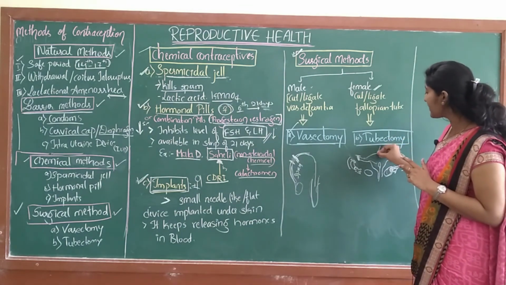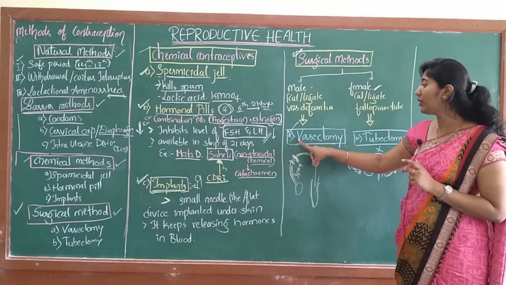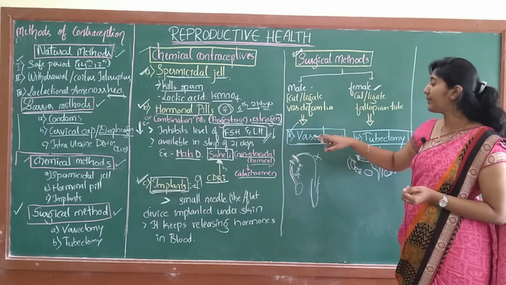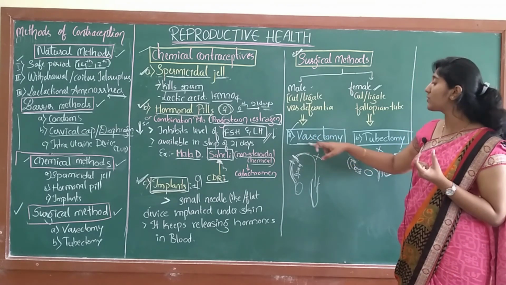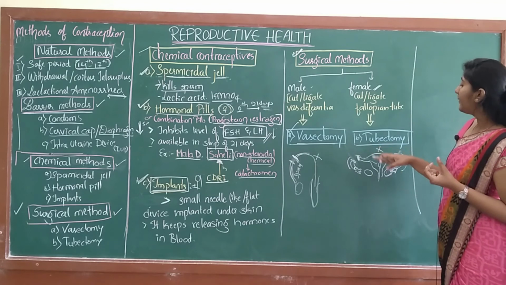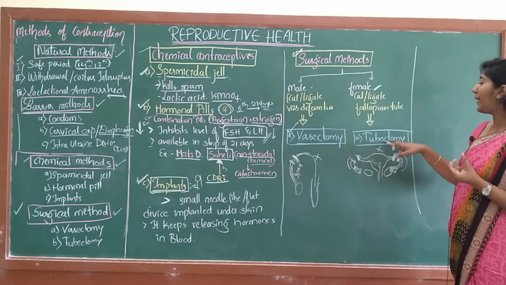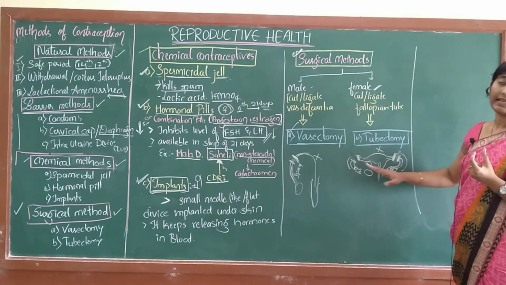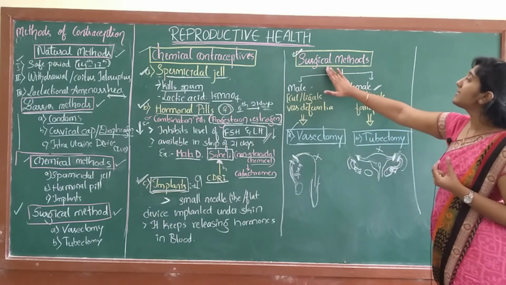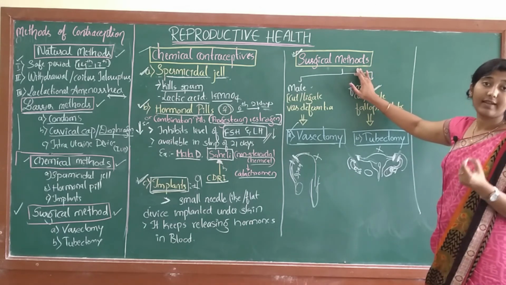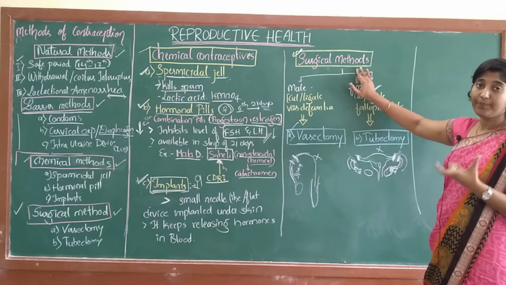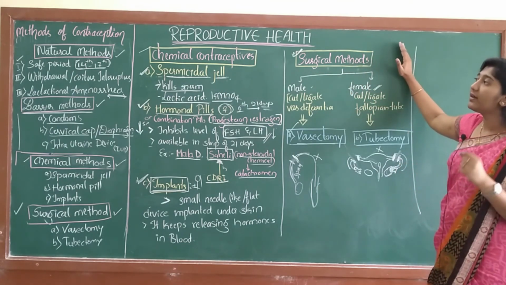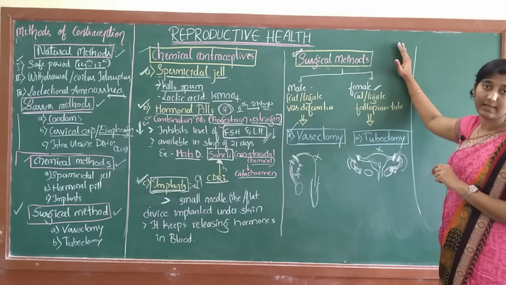That means fertilization will not take place in both these methods. So in male, this surgical method is called vasectomy, and in female this is called tubectomy. The fallopian tube is cut and the ends are sealed in case of female. So these are the surgical methods which are done by a doctor or a specialized person. So here we complete the different methods of contraception.